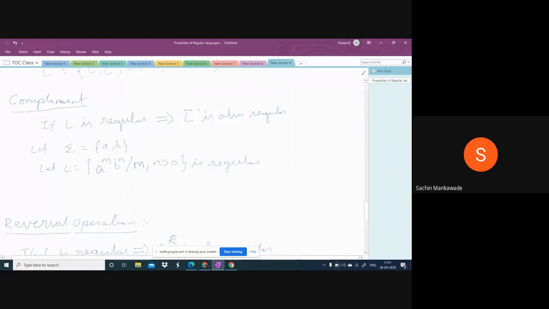Let sigma equal a comma b. Then the set of all possible strings that can be written is sigma star. Let L be regular. Then L bar, the complement of L, is from all possible strings: if we delete the strings in L, whatever is left is called the complement of L. Okay, copy this one.